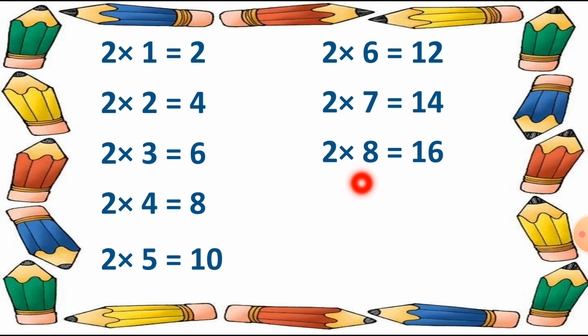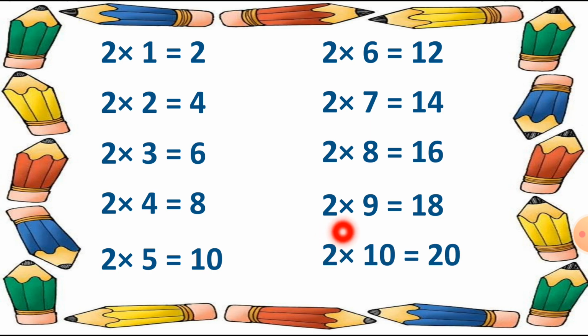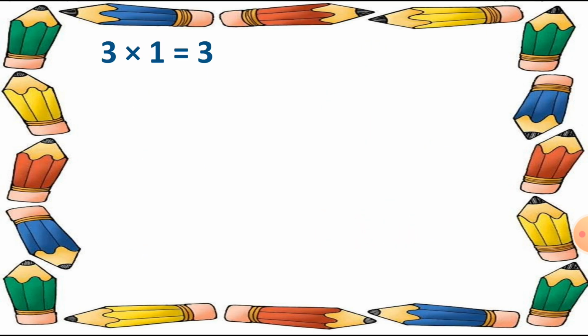Then 2 nines are 18. After it, 2 tens are 20. Now table number 3.